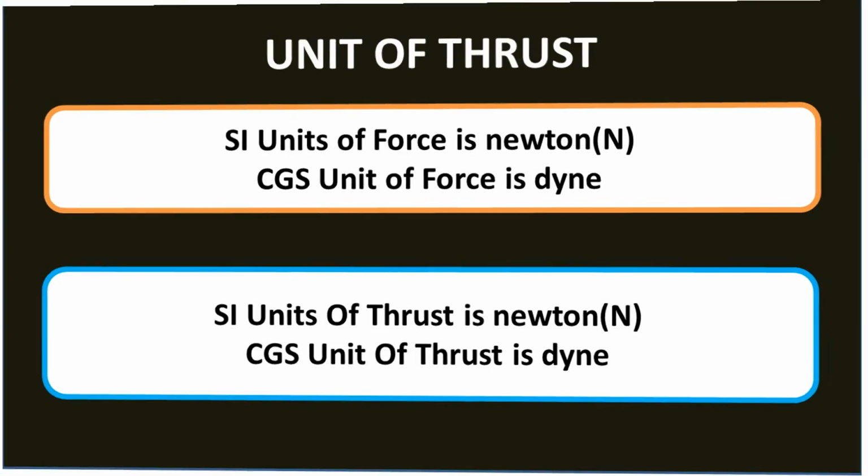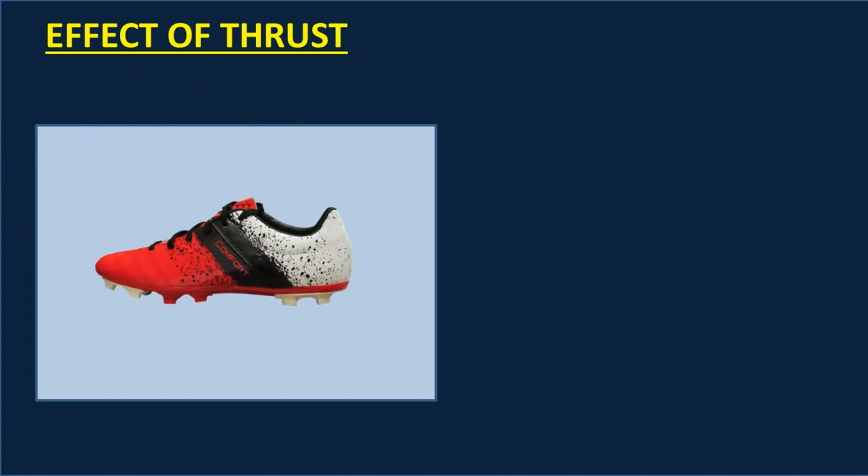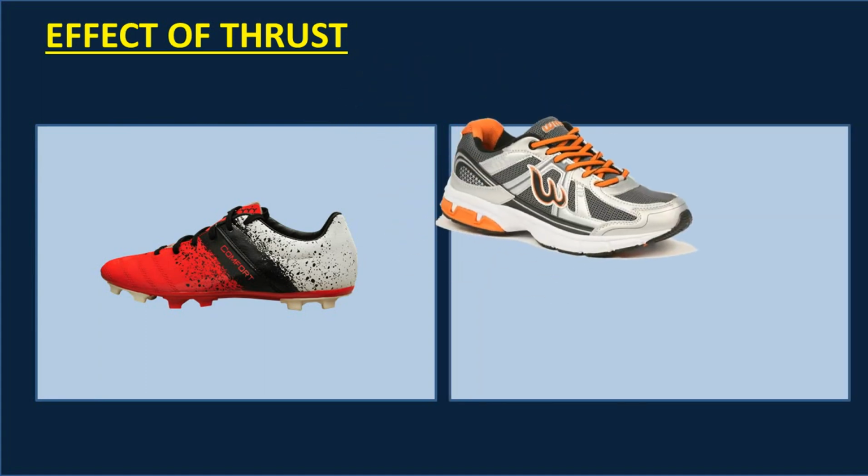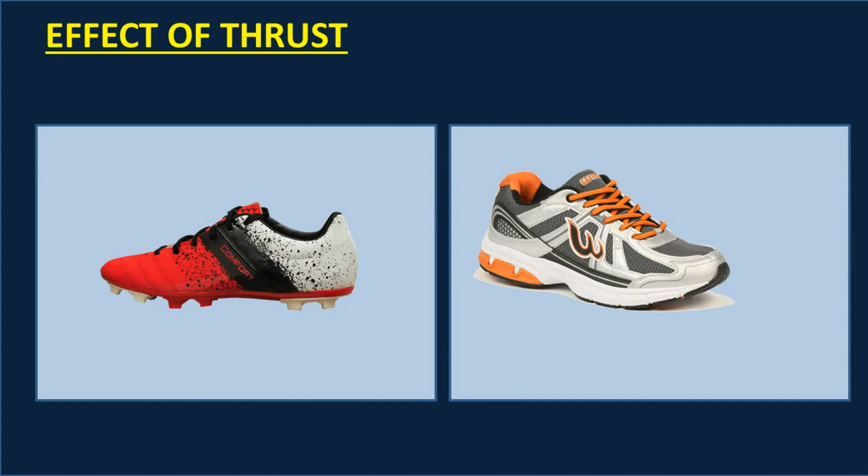The effect of thrust depends on the area of surface on which it acts. For example, if a person is wearing studs, what is studs? Shoes with nails in them. And if the same person is wearing normal shoes and standing on the same place, there is much difference. The effect of thrust in the two cases is different.